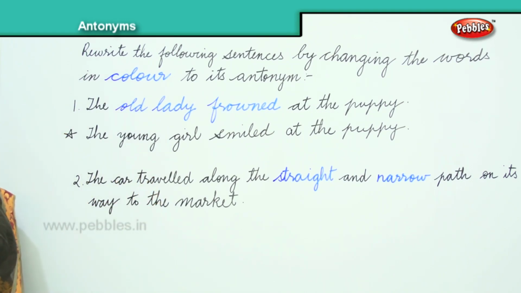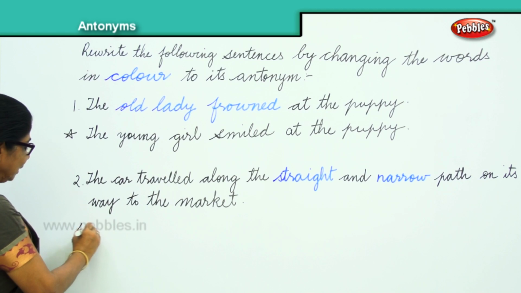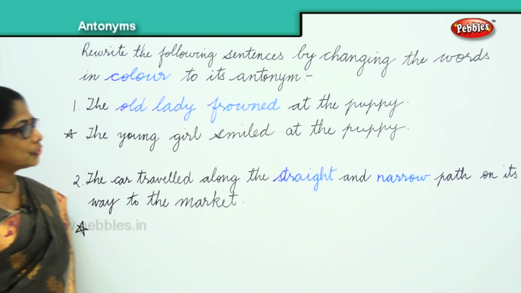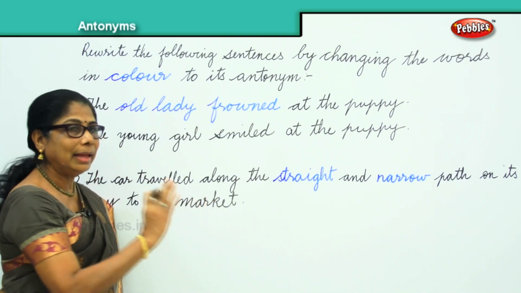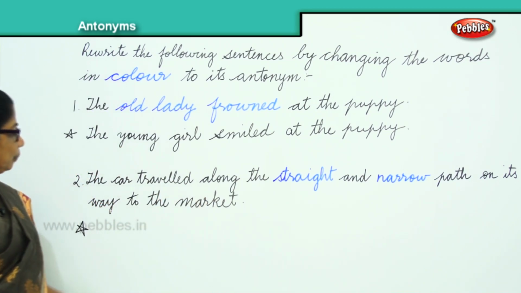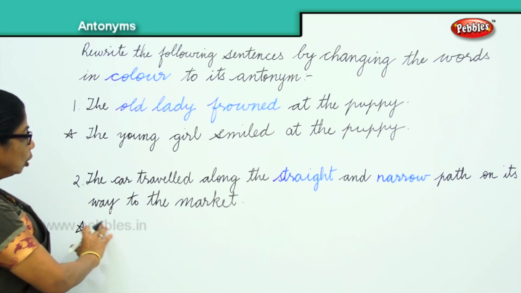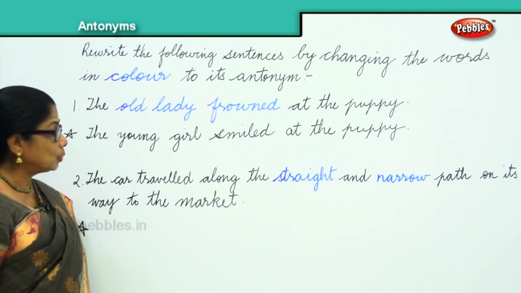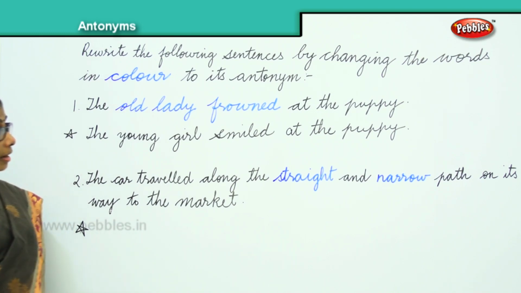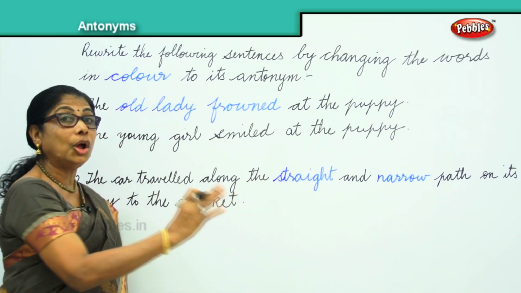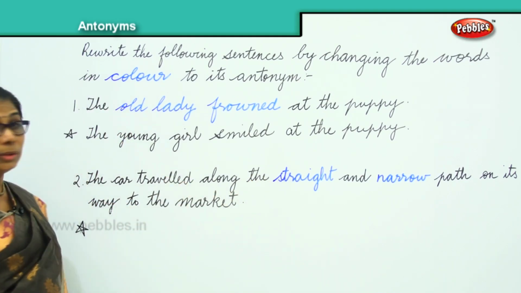Okay. Now, the next sentence. Let's look at the next sentence. What are the colored words? Straight, crooked, narrow, broad. Now, the car travelled along the straight and narrow path on its way to the market. So, what will we say? The car travelled along the crooked and broad path on its way to the market.